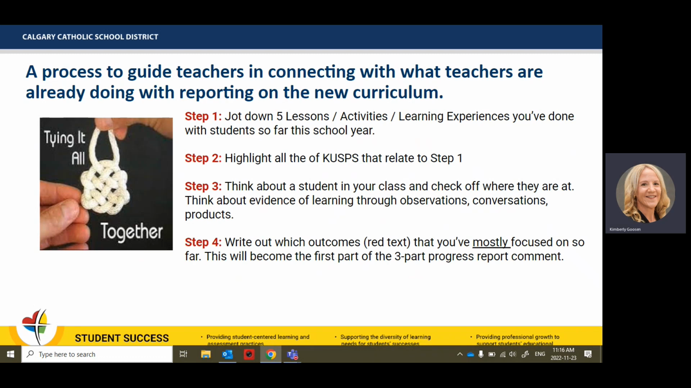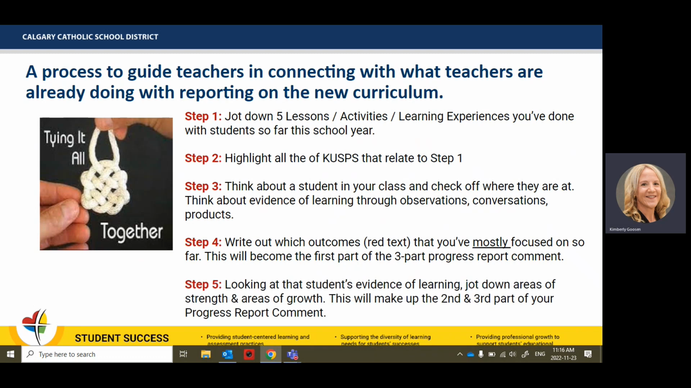Step 4, this is where you're going to write the outcomes out. And so you'll see on our template, we put the organizing idea in red text. So it makes it a little bit less lengthy. Again, trying to help you with that 600 character limit. So you're going to look at all the highlighted CUS that you have. And I want you to then go across and look at those learning outcomes. What are some of the learning outcomes that you mostly focused on this term? This is going to become the first part of your progress report comment.